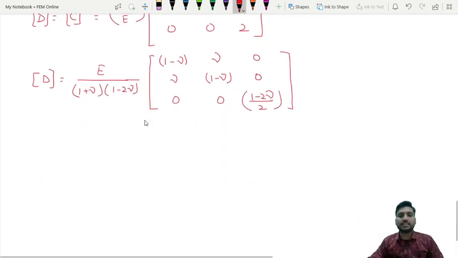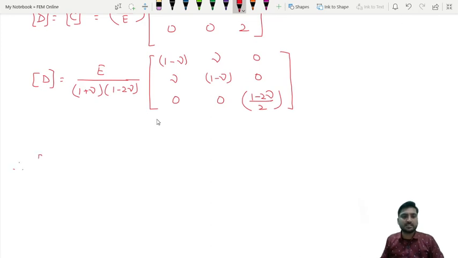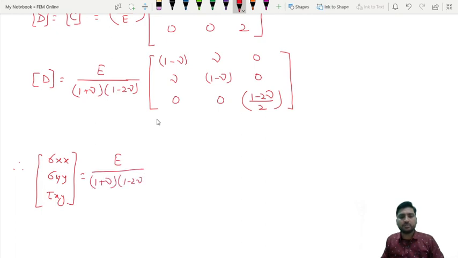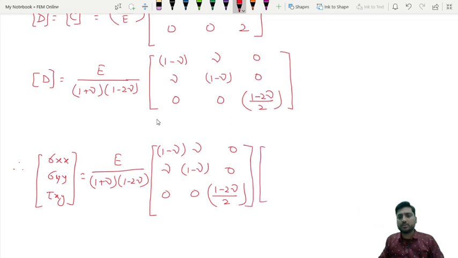Okay. So the final result can be written as sigma xx, sigma yy, tau xy is equal to E upon 1 plus nu into 1 minus 2 nu, into the matrix 1 minus nu, nu, 0, nu, 1 minus nu, 0, 0, 0, 1 minus 2 nu upon 2, into epsilon xx, epsilon yy and gamma xy. So this will be your final result.